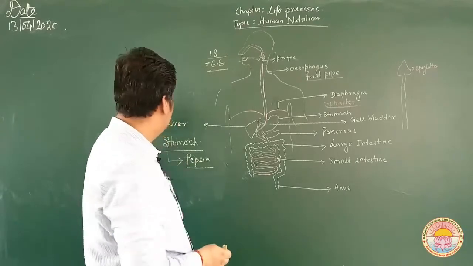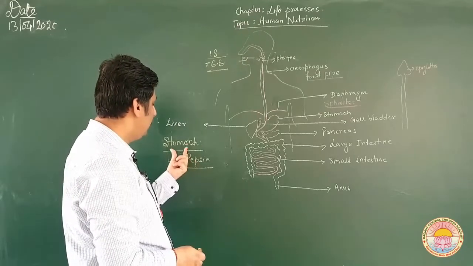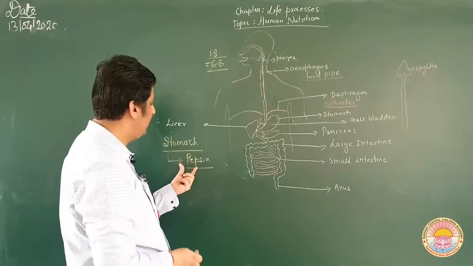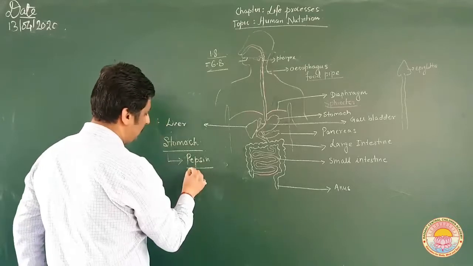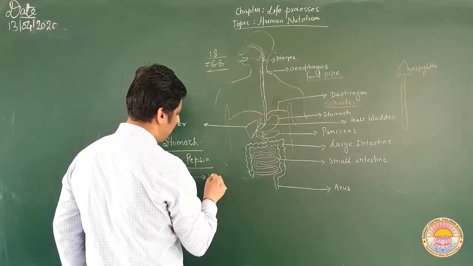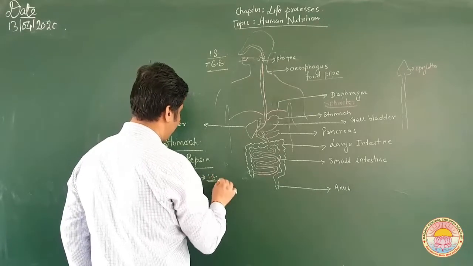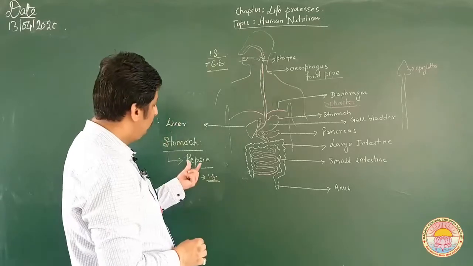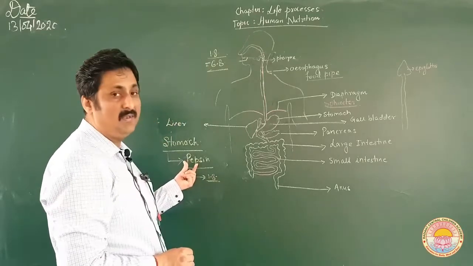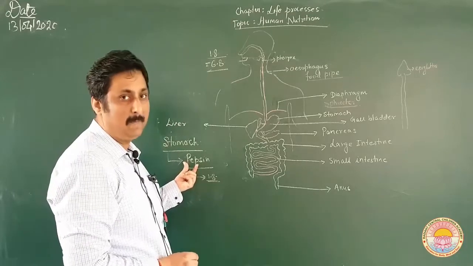See, at present I am discussing the stomach. There are certain gastric glands which release pepsin, and the pH is something around 1.8 as such. Pepsin is a kind of enzyme responsible for digestion of protein.